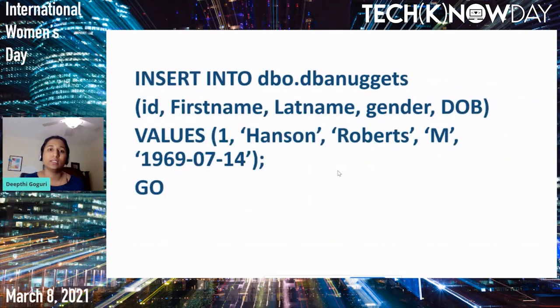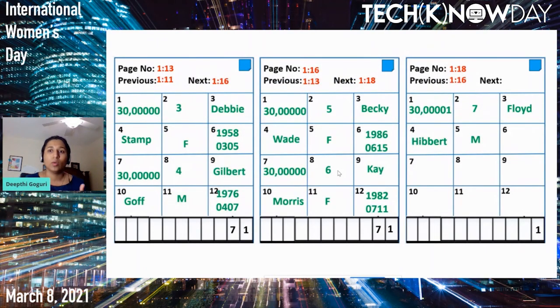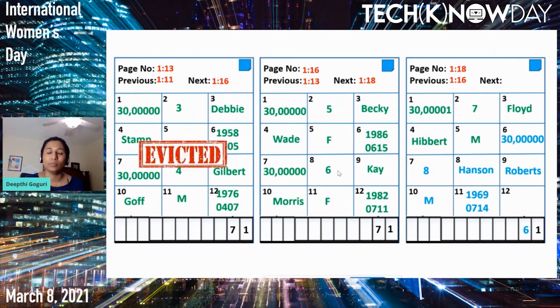Now let's go ahead and insert another record into the table, Hanson Roberts, right? For Hanson Roberts, we still have space inside page number 18. So let's go ahead and insert Hanson Roberts. But as we insert it into the database page, we also need to insert the first name and last name into the index as well. So where should we go? The root page of the index, which is page number 15, right?